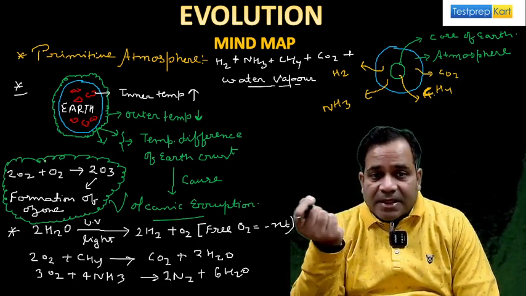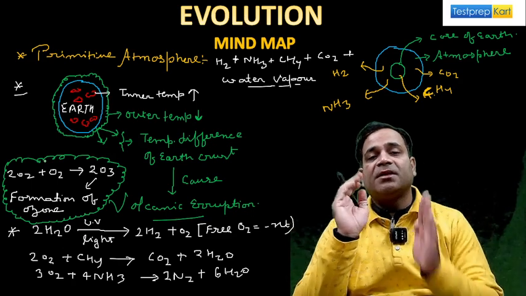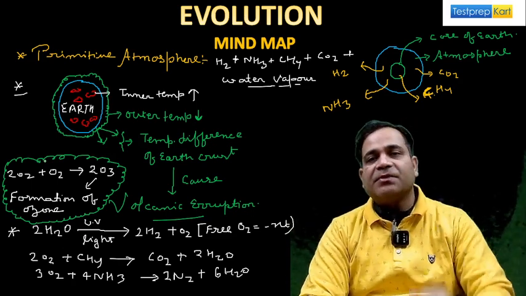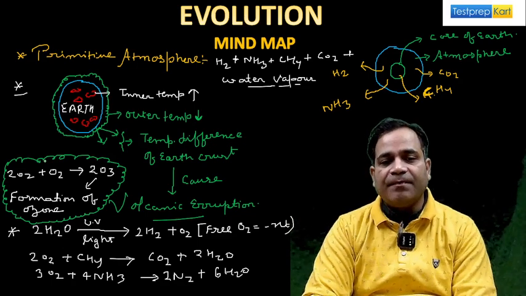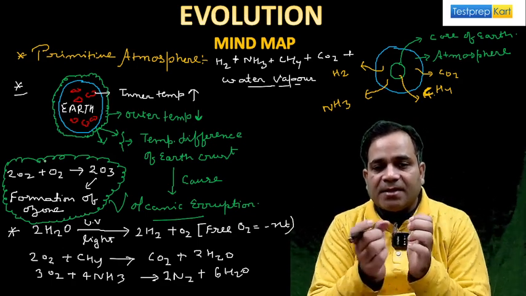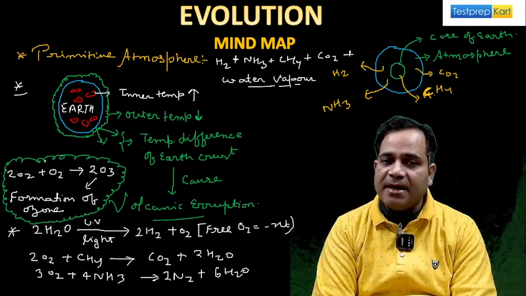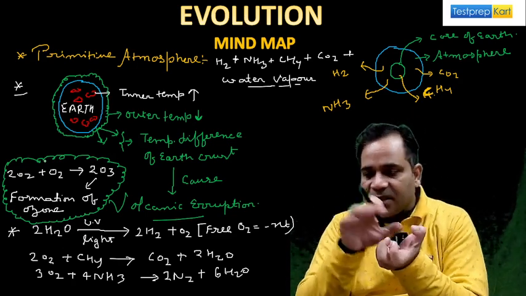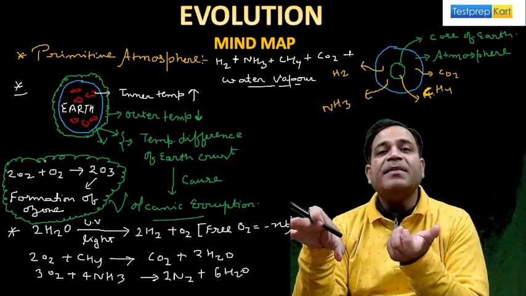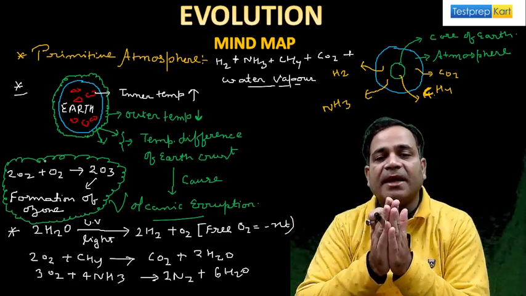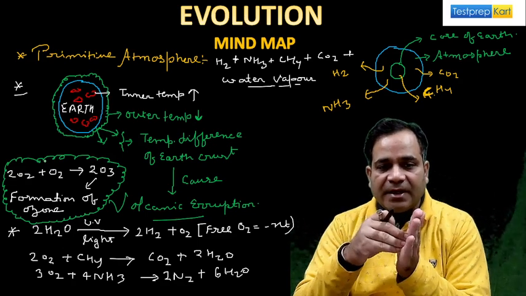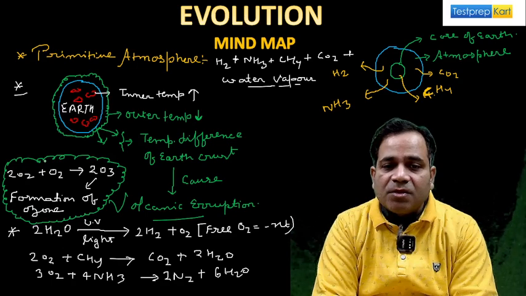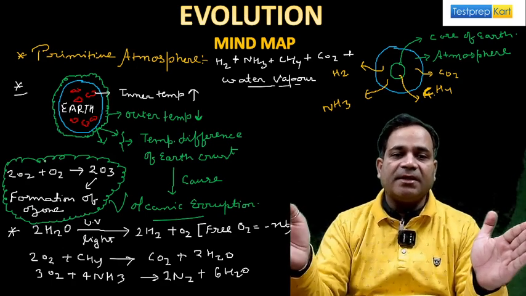But this one is not a single step. Firstly, the water breaks down by the ultraviolet radiation emitted from the sun. That UV light breaks this water into H2 and O2, my dear, right? Number one. Then whatever oxygen we get, that oxygen again combines with methane, and then it forms carbon dioxide and water.